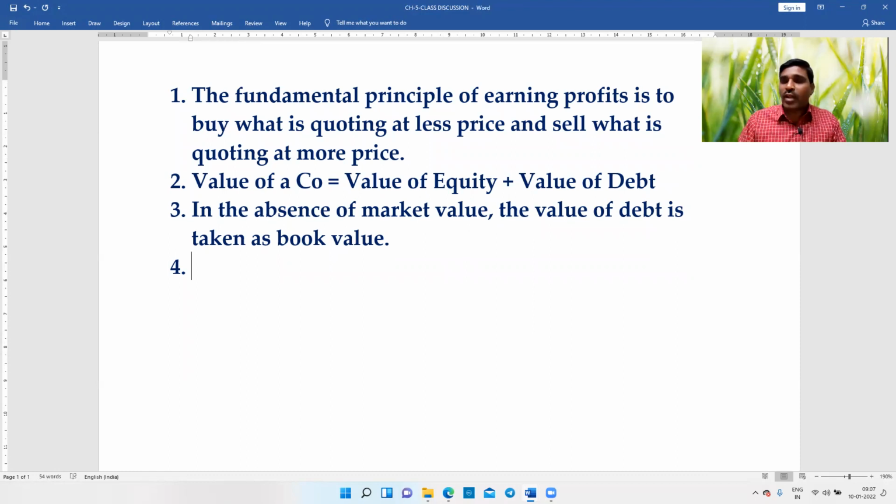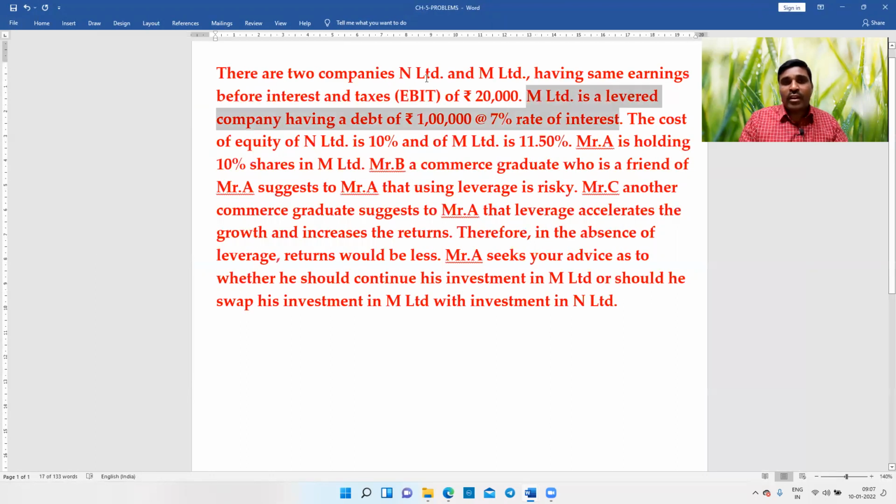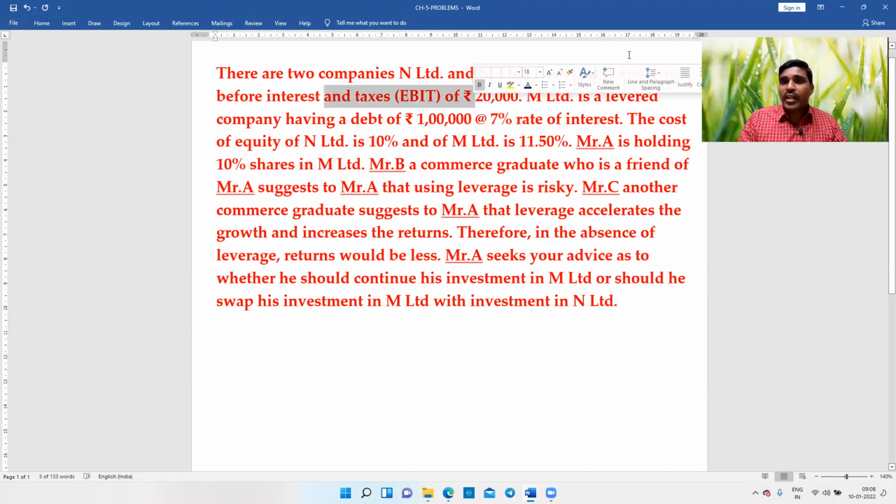But since the market value is not given, there are different methods of computing the value of equity in the absence of market related information. Depending on the information given in the question, we'll use a particular method. We can use dividend based valuation, earnings based valuation, CAPM, capital asset pricing based valuation. But in the given question, they have given information relating only to the earnings. So I don't have any other option except to use earnings based valuation.